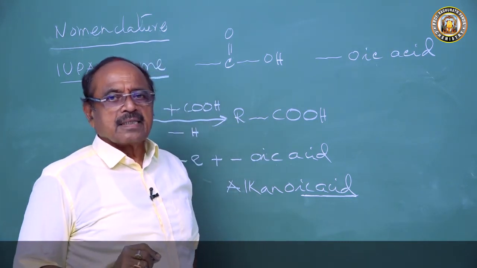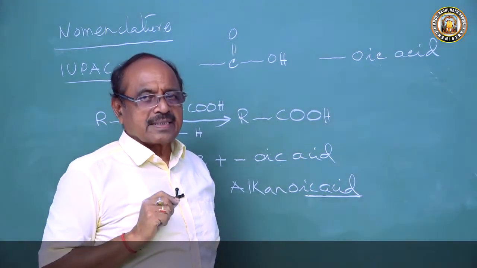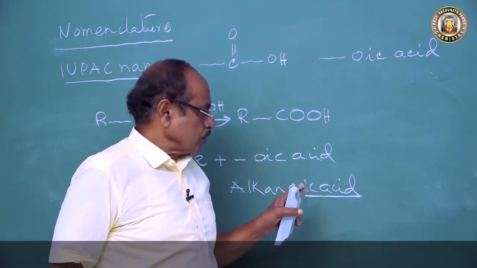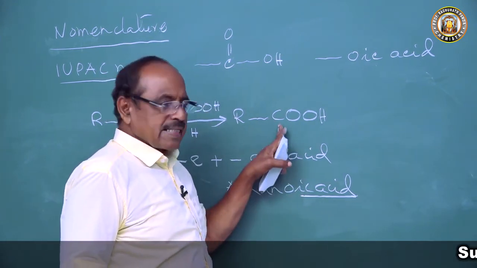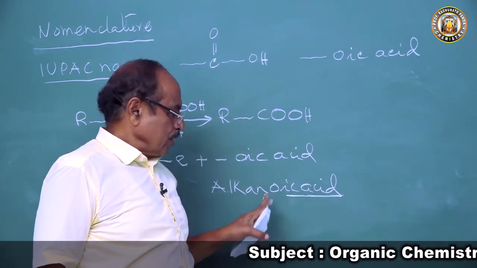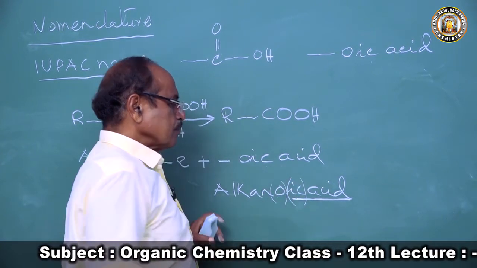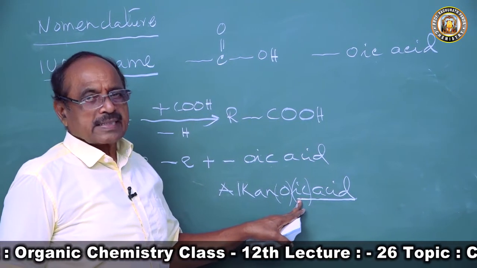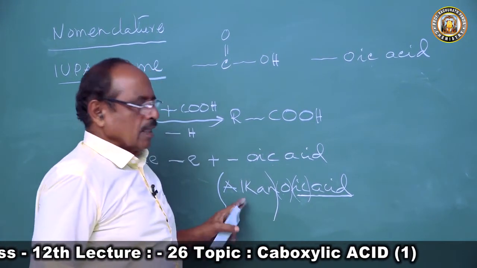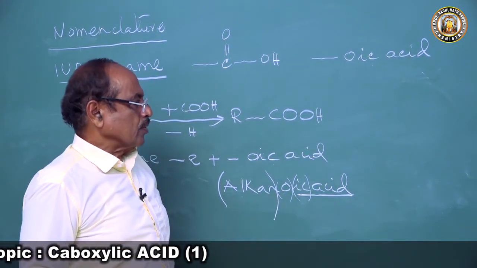In phosphoric acid, the phosphorus atom has oxidation state +5. In carbonic acid, the carbon atom has oxidation number +4. Here also the highest oxidation state is used, so it is an oxyacid, ic acid. The 'o' stands for organic, ic stands for the oxyacid, and alkane stands for the hydrocarbon. So you get alkanoic acid.